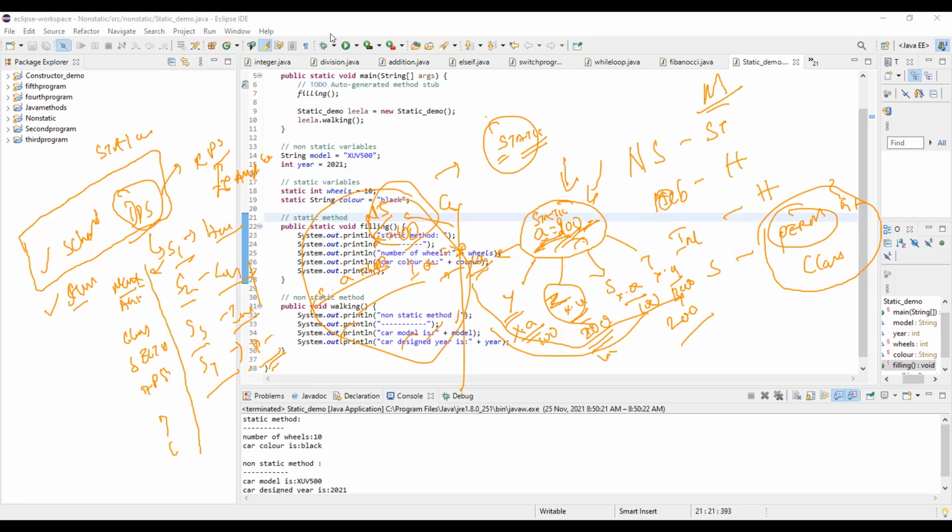Be cautious, and a disclaimer: always when you're using static variables, you should be very cautious in using them, because it would be impacting many of your classes. So be cautious when you're defining a variable as static.